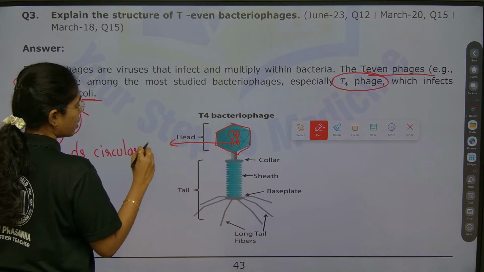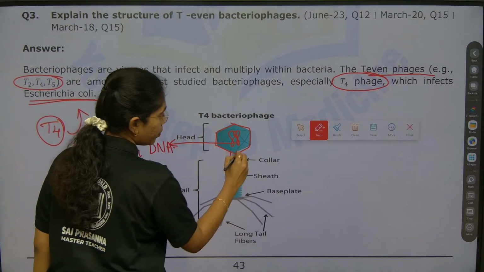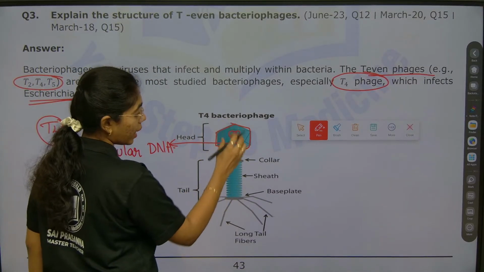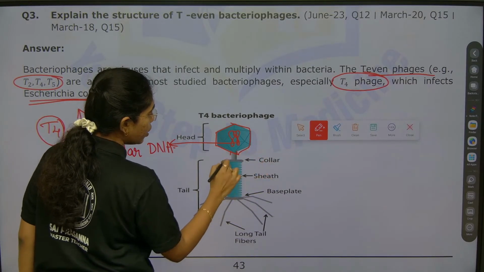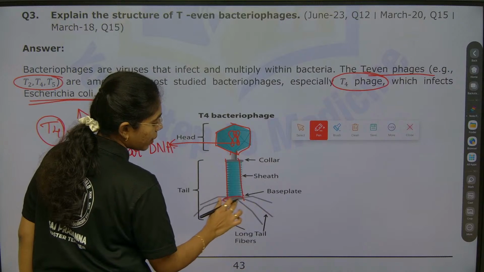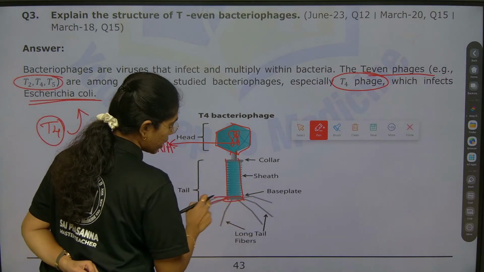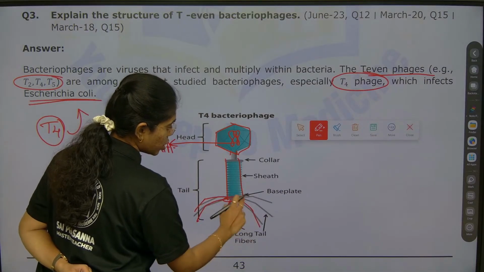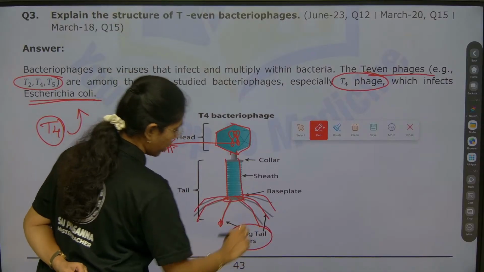Double stranded circular DNA, where it has a collar below it. This collar will connect the head to the sheath. At the base of the sheath you have a base plate. Adjoining to the base plate it has tails. Tails will have long tail fibers.